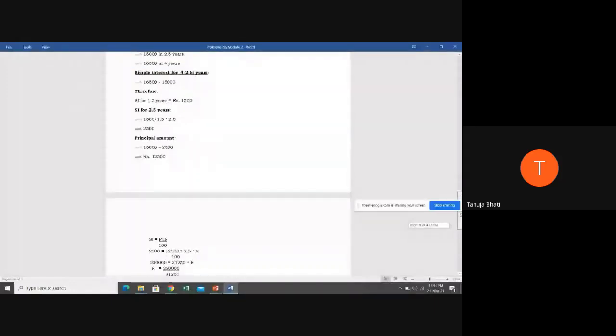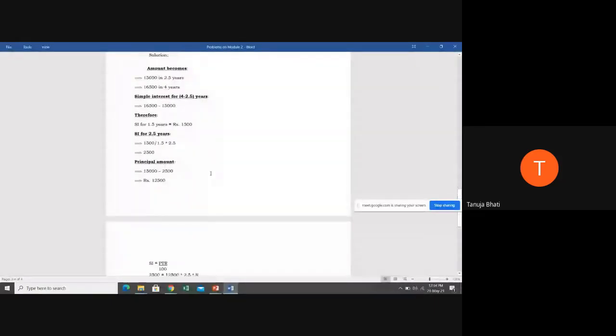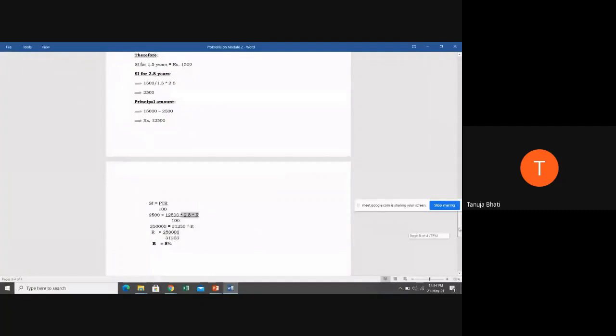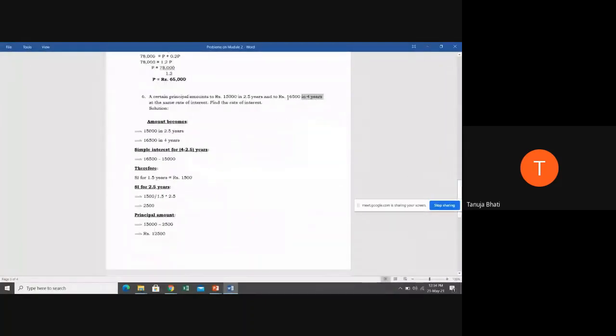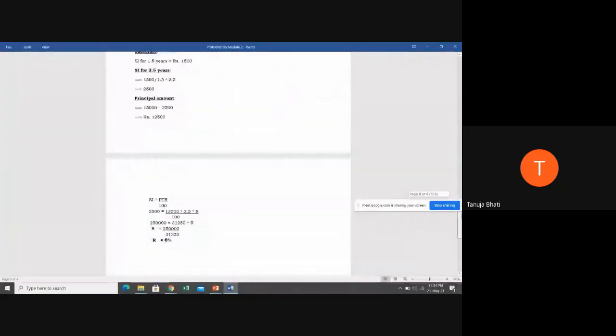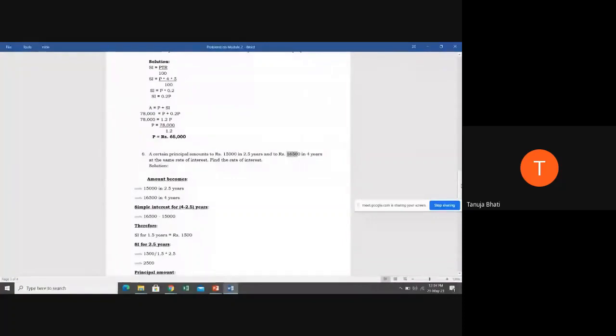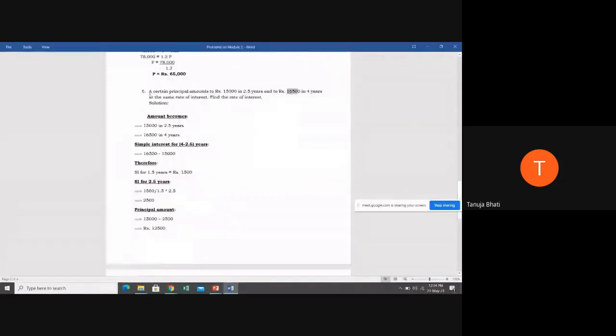Yes, students. Now, instead of 2.5 years, you can take it as 4 years here, and here too. It is your choice. You can use 2.5 years in your calculation or 4 years in your calculation. If you're using 4 years, it will be 16,500 minus the interest up to the period of 4 years. Since it is simple interest, the amount of interest will be the same every year. So does everyone understand problem number 6?